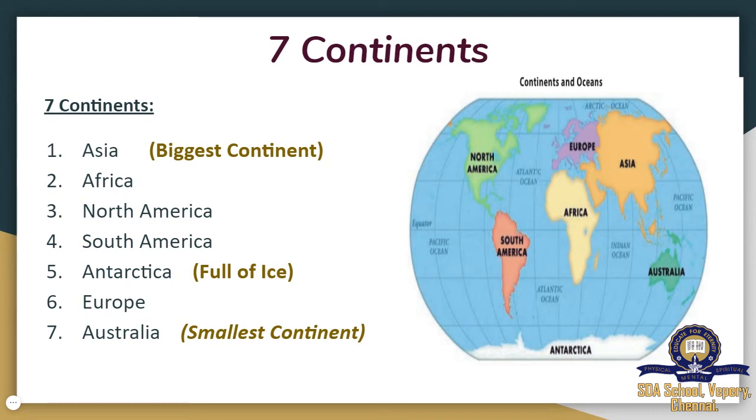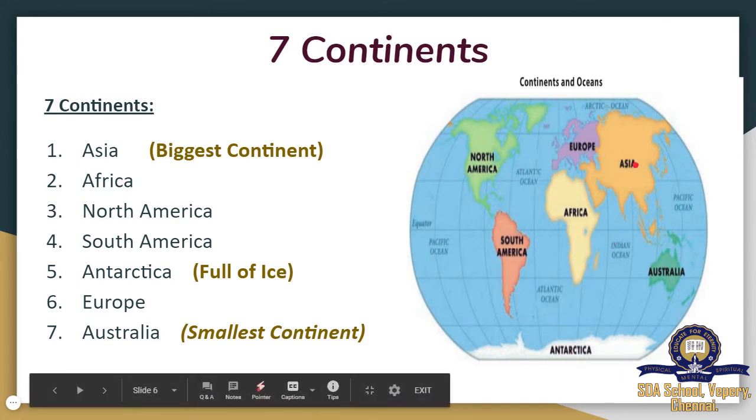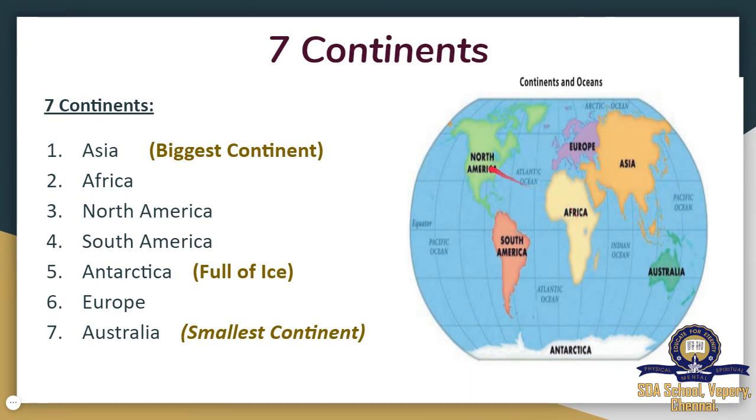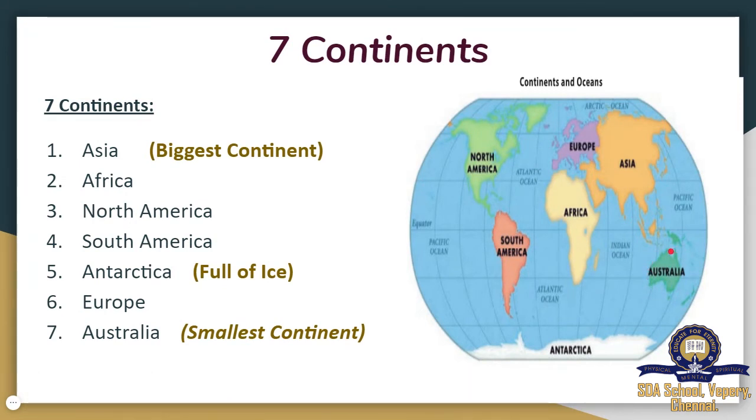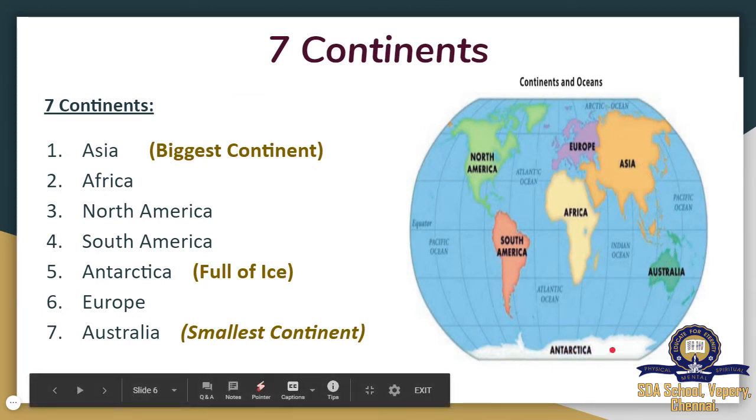Australia is the smallest continent and Antarctica is full of ice. So you can see the picture here. Australia is here, Asia is here, and then Africa, North America, South America, Antarctica and Europe. So Australia is the smallest continent, Asia is the largest continent and Antarctica is full of ice. So these are the 7 continents.